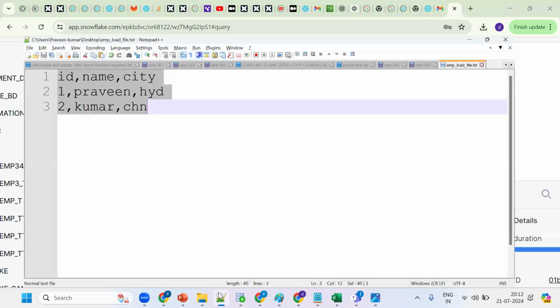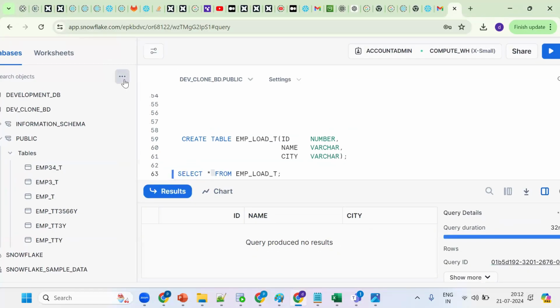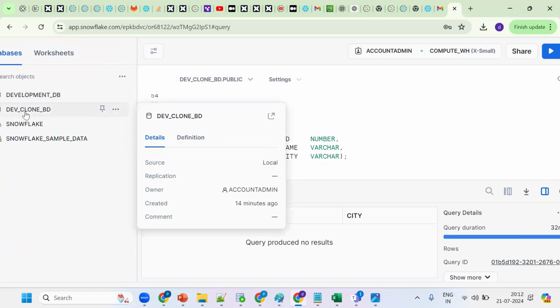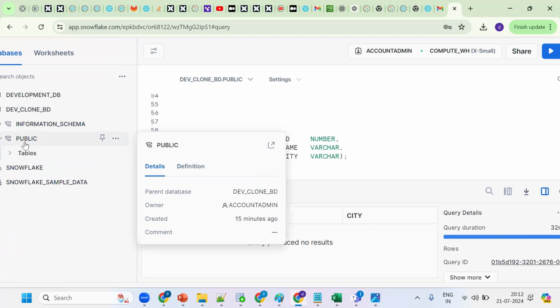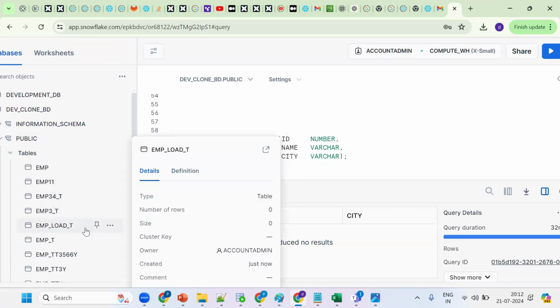Now our data is there in my CSV file, so now we are able to load the data. Refresh. What is my database name? Dev clone bd, okay, and the same public schema. And what's the table name? EMP load T.